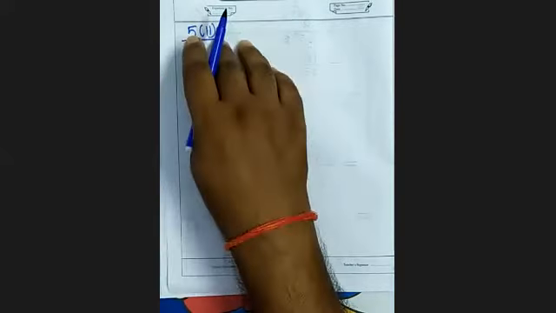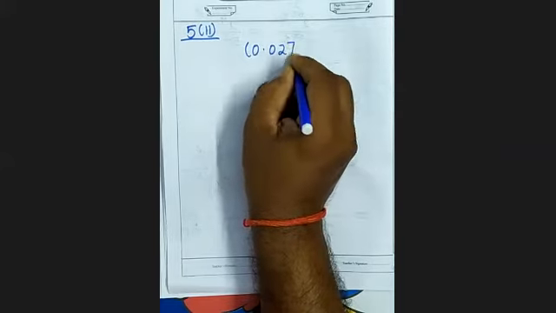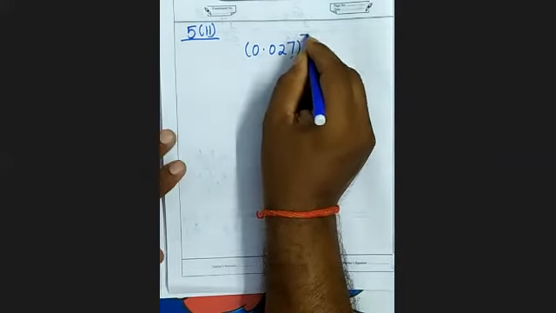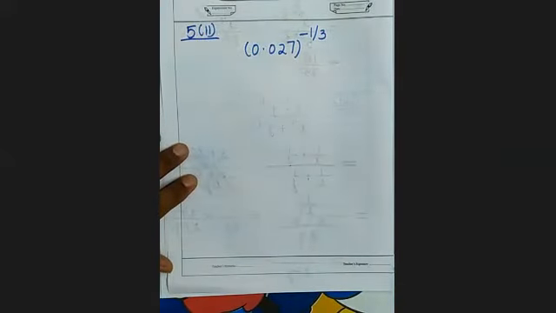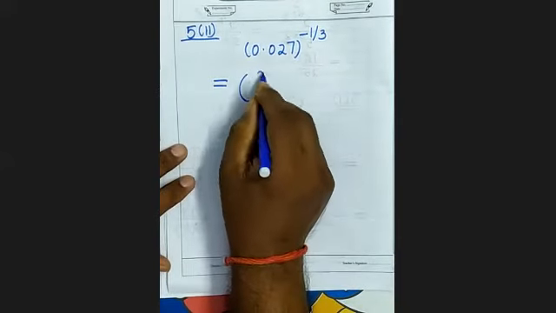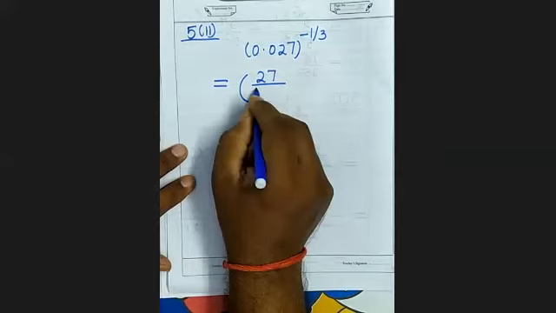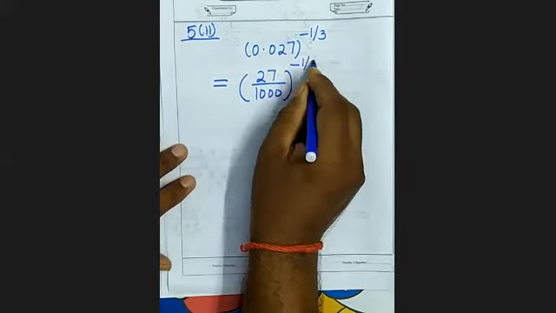This is question number 5, second part. 0.027 whole to the power minus 1 by 3. So see here, this can be written as 27 upon 1000 whole to the power minus 1 by 3.